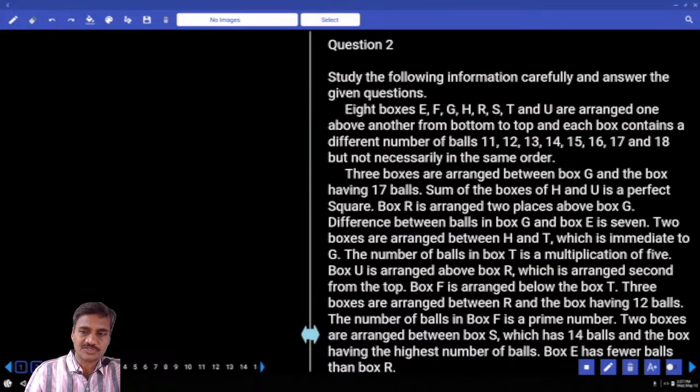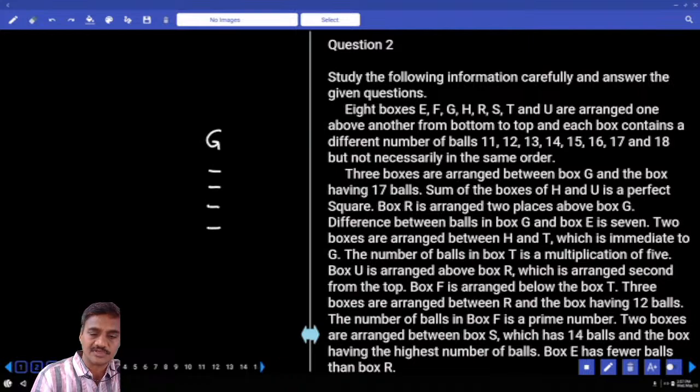Then 8 boxes are there, and 3 boxes are between G and 17. Now between G and 17, how many must be there? 3. Now 1, 2, 3, 17. G and 17, there must be exactly 3. And order is not given.